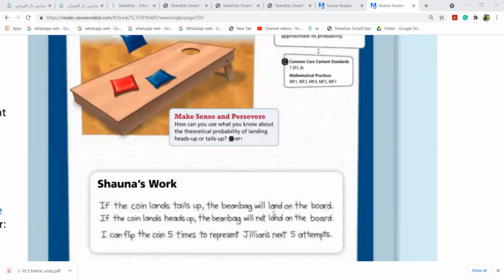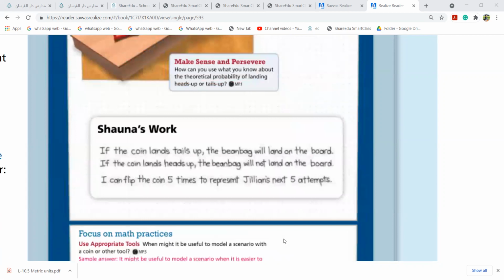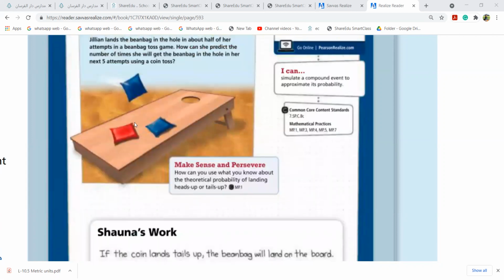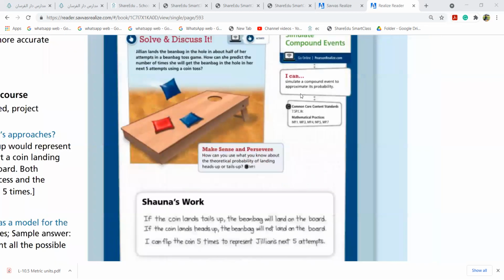That's half of the probability, 50%. If the coin lands head, the bean bag will not land on the board. Again, half. So I can flip the coin 5 times to represent Jillian's next 5 attempts. So to check for five attempts, I will flip my coin 5 times.